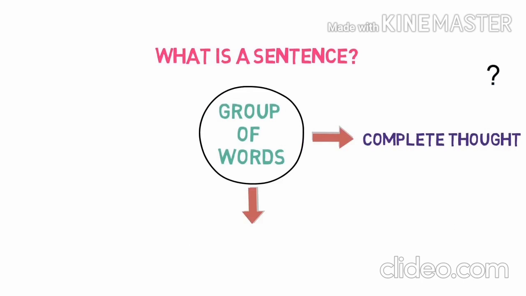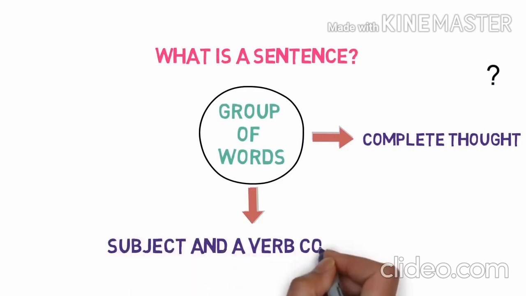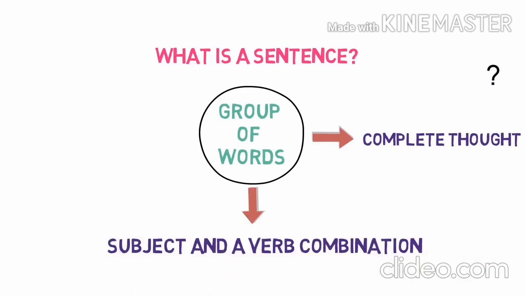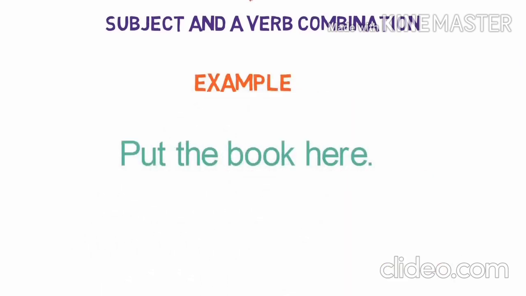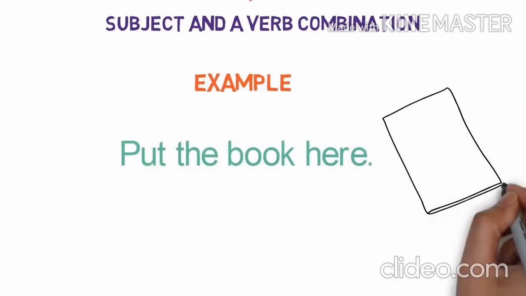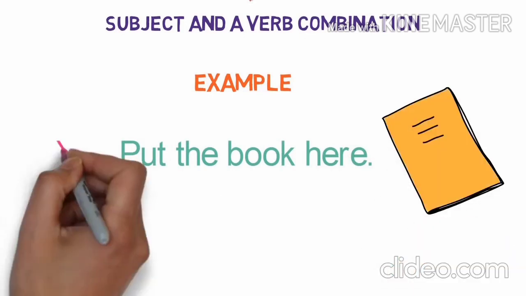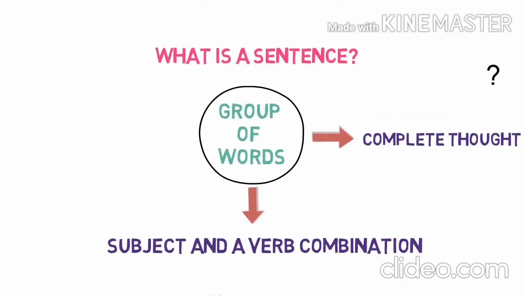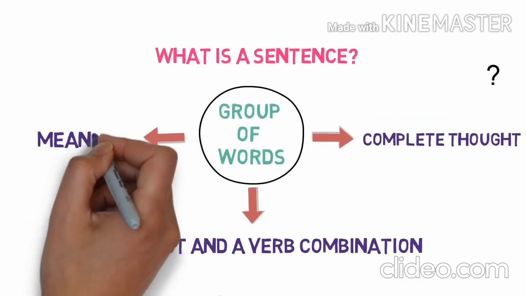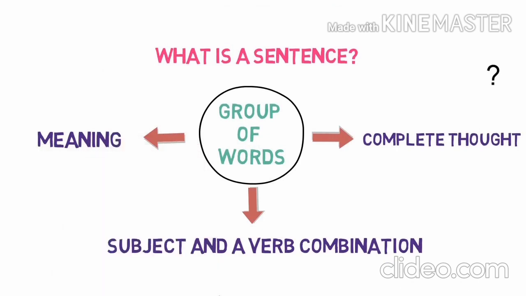Again, a sentence also tells you the subject and verb combination. How? For example, put the book here. Now when I tell someone to put the book here, it means you put the book here. So "you" here is the subject and the verb is "put." Action word, right? So an action word is a verb.